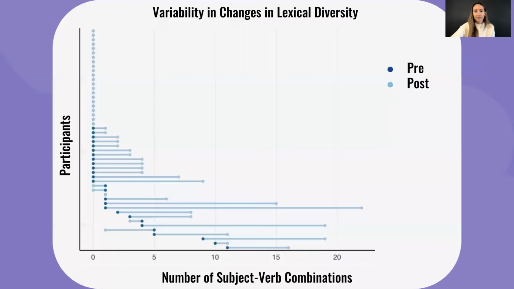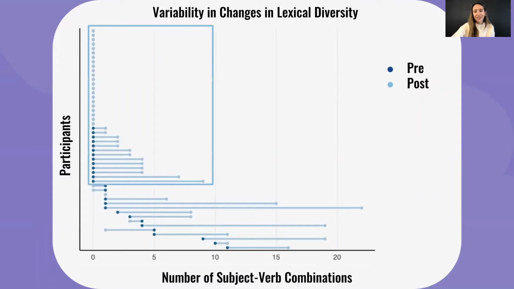lexical diversity. However, when we look at the individual level data, we see tremendous heterogeneity in the magnitude of improvement in subject-verb combinations across individual children. This figure shows the variability and changes in lexical diversity, with each participant on the y-axis and individual change on the x-axis. The darker dots are subject-verb combinations at baseline, with the bar and lighter dots showing subject-verb combinations 6 months later. For children who never develop subject-verb combinations, their dots are all lighter.